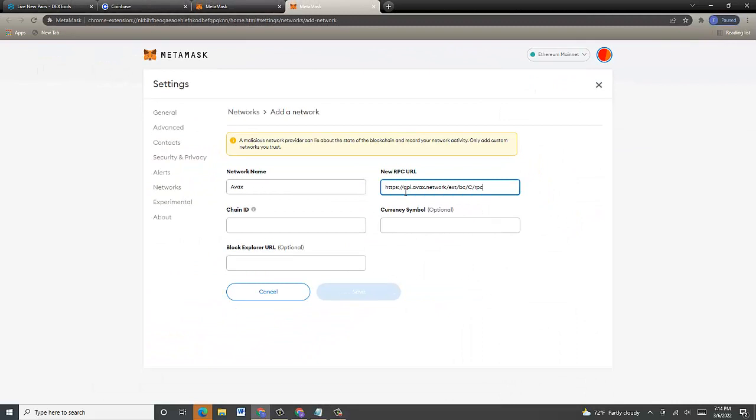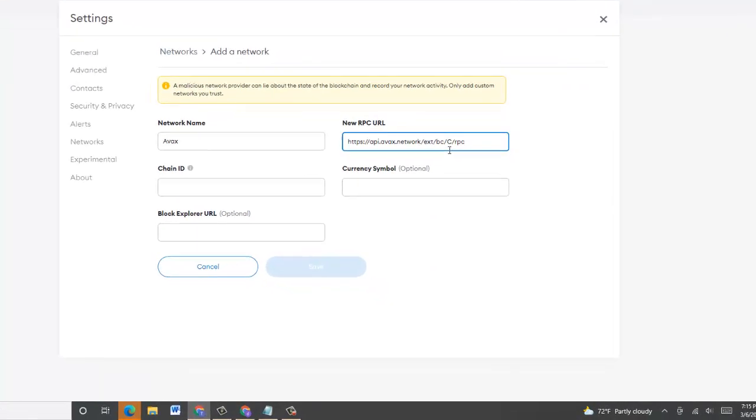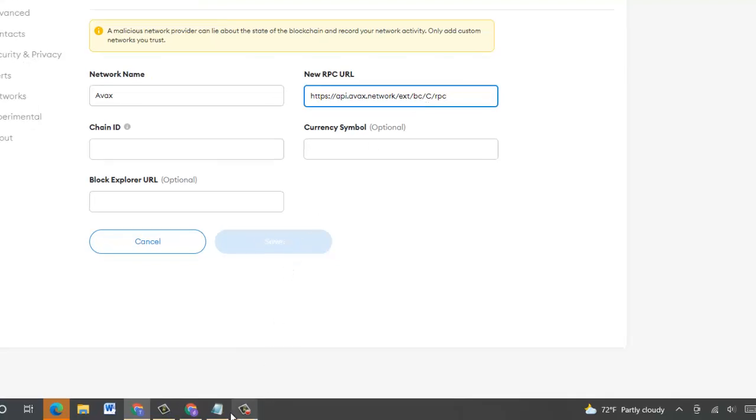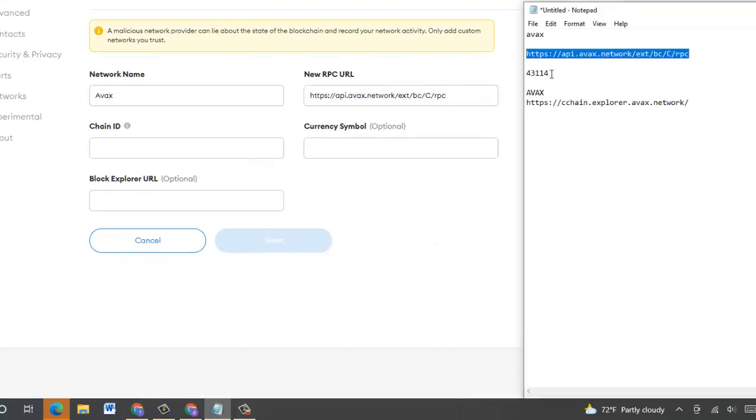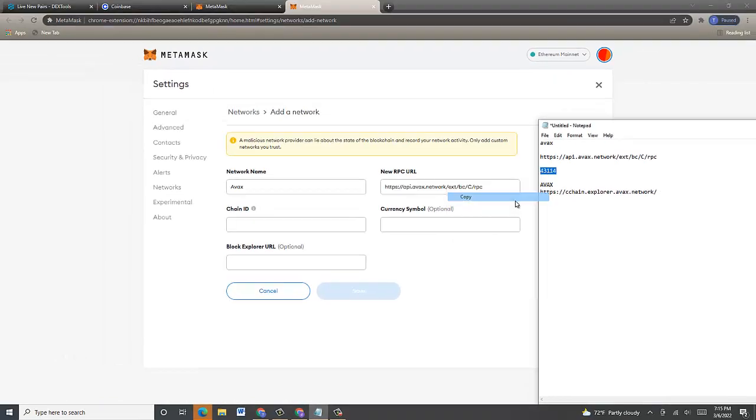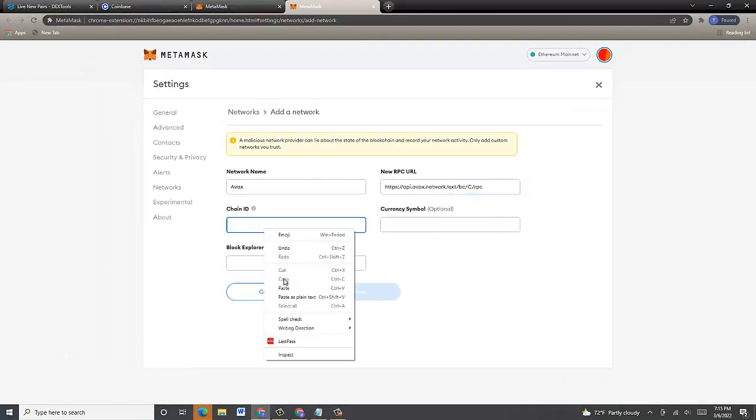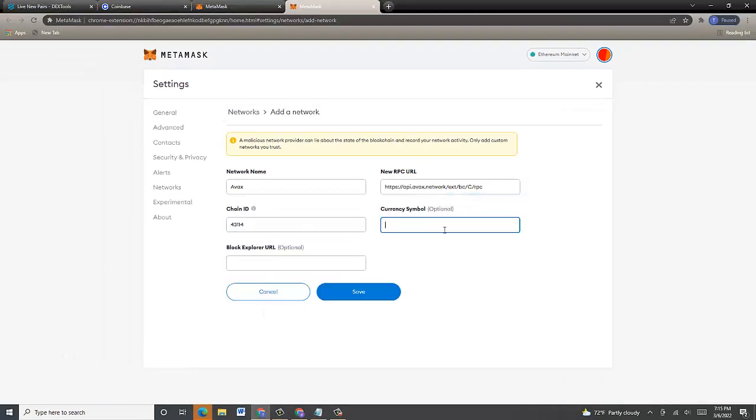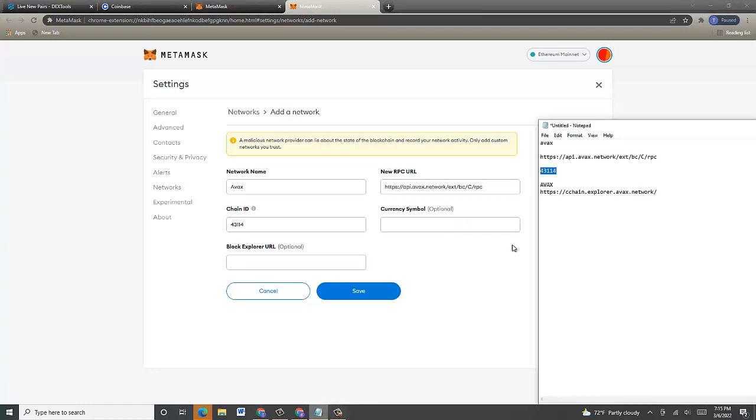Just like that, and it is api.avax.network/ext/bc/c/rpc. Now the chain ID is 43114. I'm going to copy and paste that over here. And the currency symbol is AVAX, all caps.